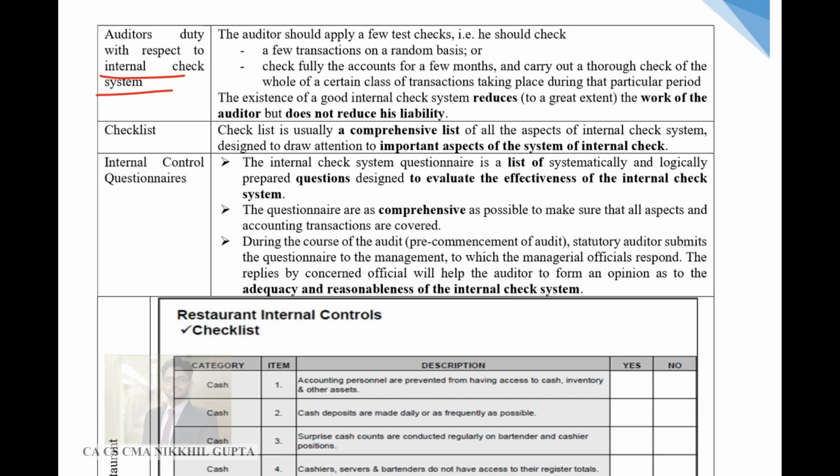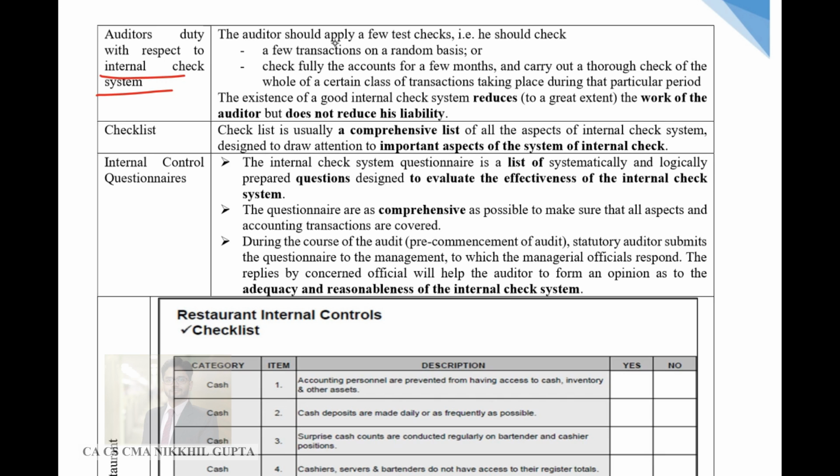One more thing, the auditor also has to report in his audit report whether the internal control system, the internal reporting framework, and all the controls surrounding it are working absolutely fine or not. So for that reporting also, auditors need to check the internal check system.